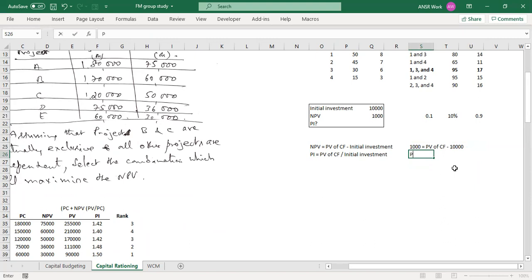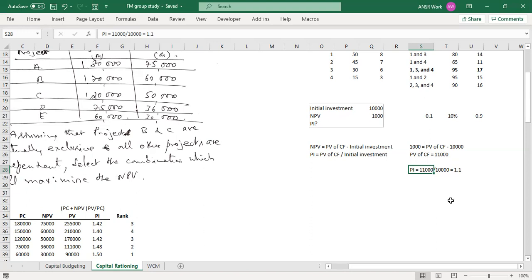PV of cash flow is equal to 11,000. You do 11,000 divided by 10,000, that comes to 1.1. Is that right? 1.1. Yes. So PI equals 11,000 divided by 10,000 equals 1.1. So they will give the information indirectly like this. We'll have to calculate the PI in order to take the call.